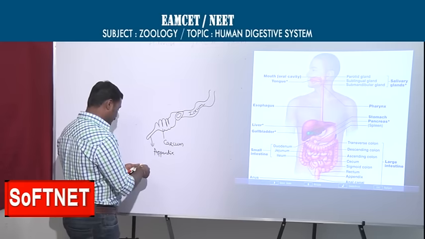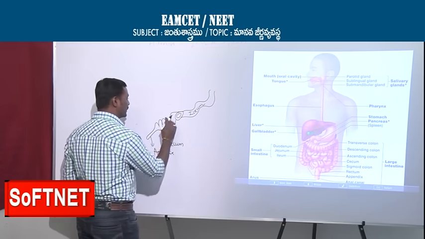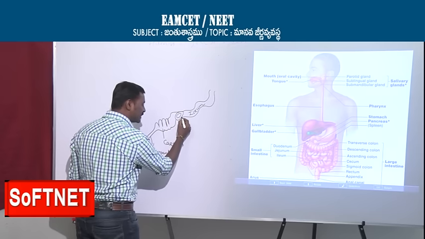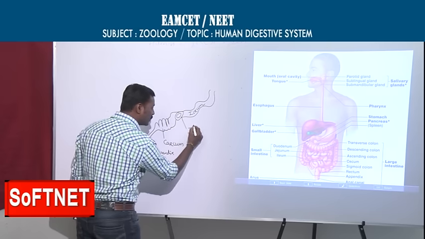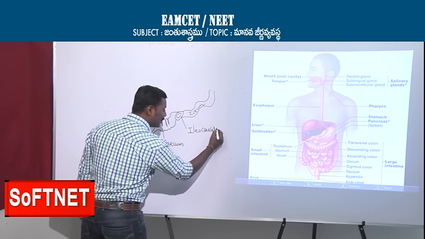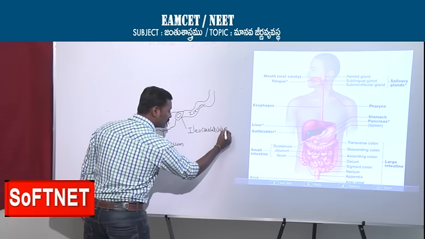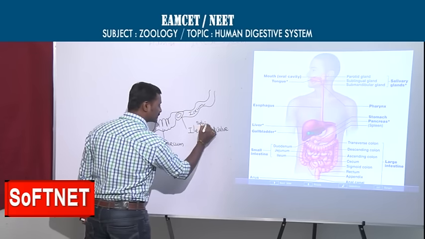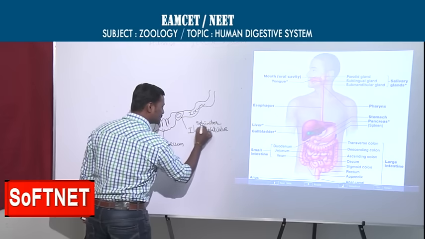Now we are moving from the cecum to the appendix and the appendix to the cecum. Here you can see there is a valve and also a sphincter. This is called the ileocecal valve, and there is also an ileocecal sphincter.